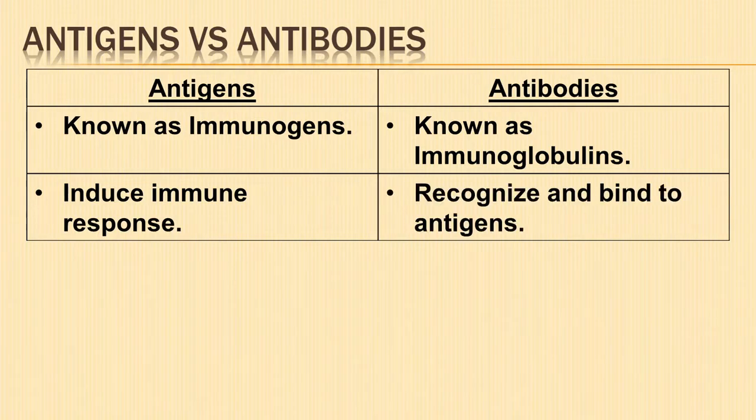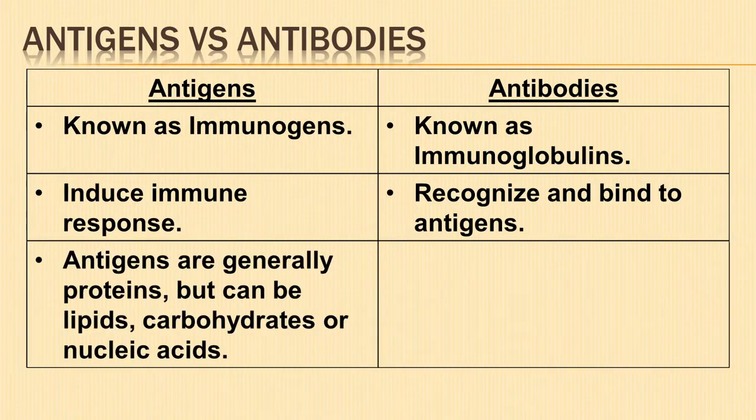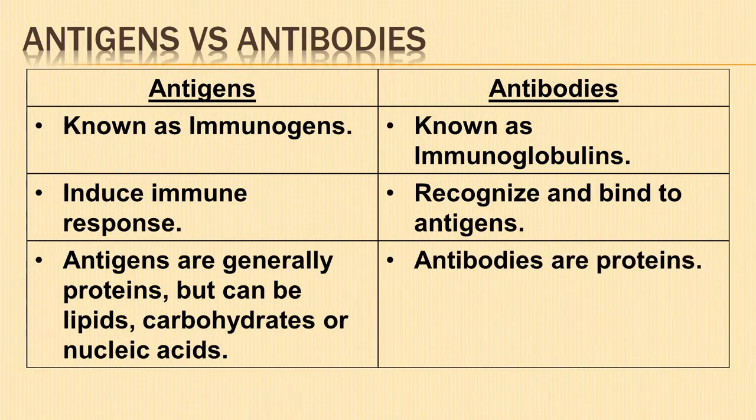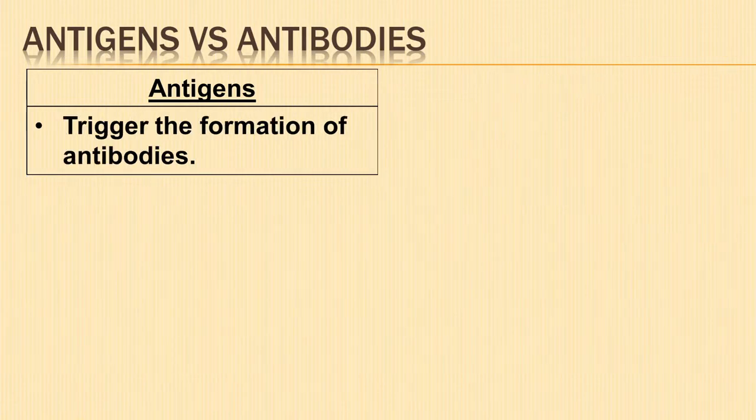Antibodies are proteins that recognize and bind to antigens. Antigens are generally proteins, but they can be lipids, carbohydrates, or nucleic acids. Antibodies are proteins. Antigens trigger the formation of antibodies.